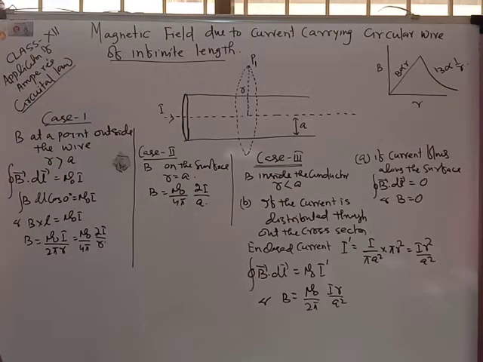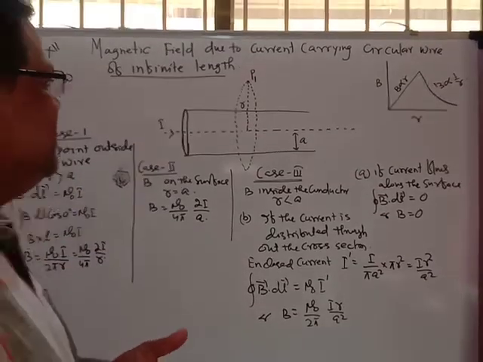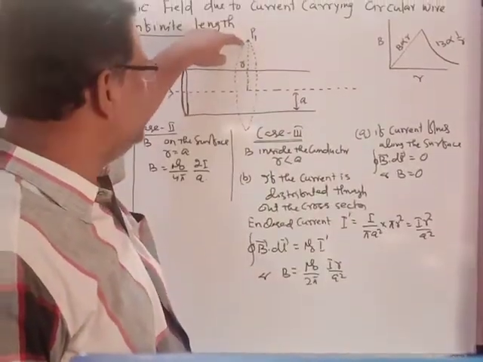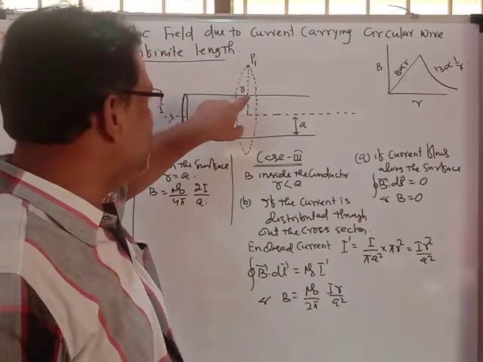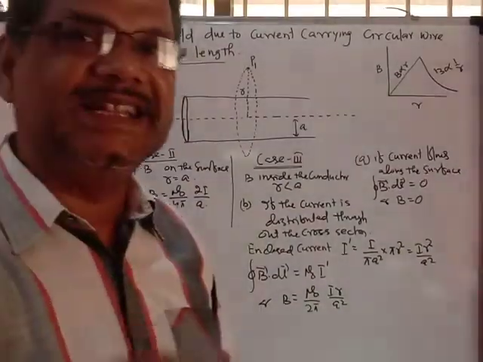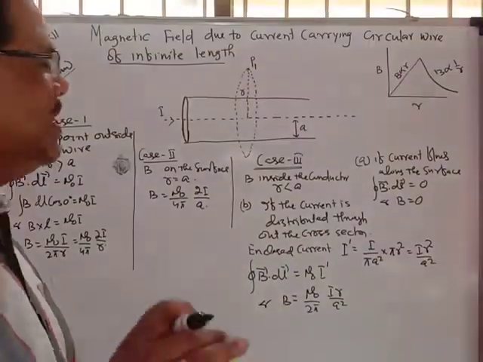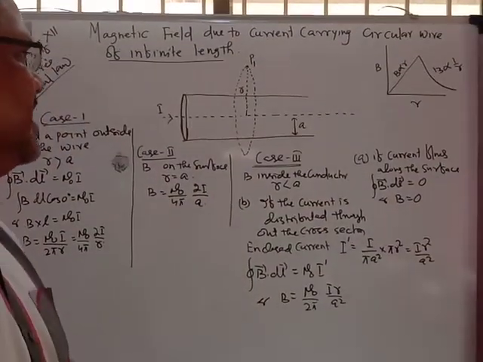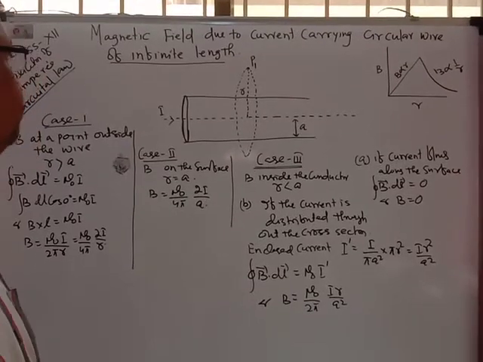We can select different places. P1 is a point outside the conductor, one point is on the conductor, and one point is inside the conductor. In three places you have to calculate the magnetic induction, the magnetic field strength.